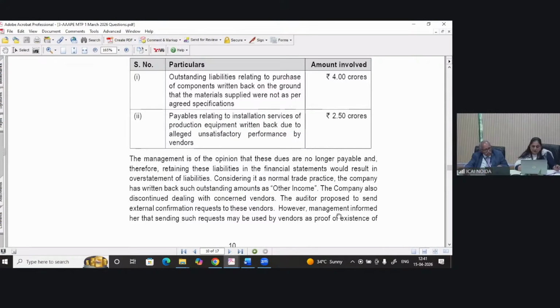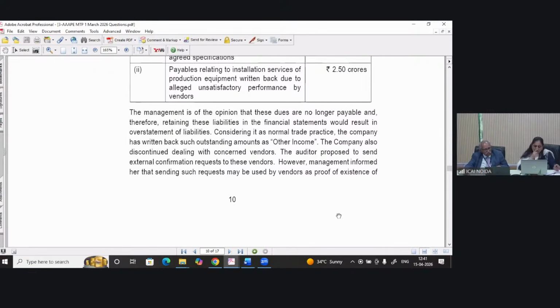Now considering it as normal trade practice, students, the company has written back such outstanding amounts as other income. So the income tax department will never object to this. You all understand, because the company is already showing it in other income. So the income tax department has no objection.